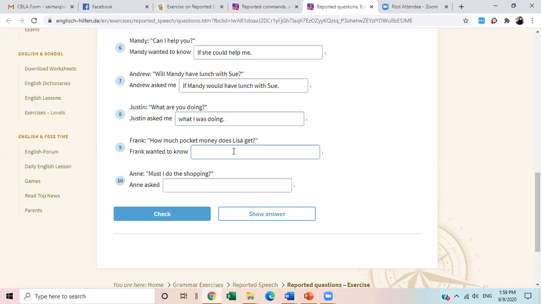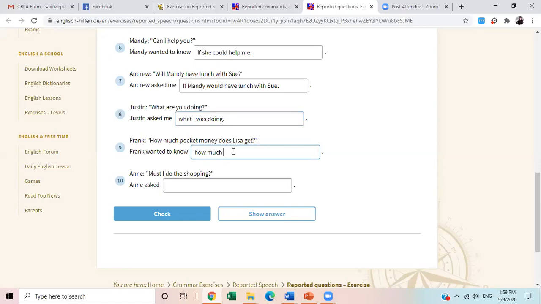Frank asked me, I wanted to know how much pocket money does Lisa get? Okay. How much pocket money does Lisa get? So how much is a question word, which we should write as it is, how much? After that only, we change get into got. We will only change get into got.